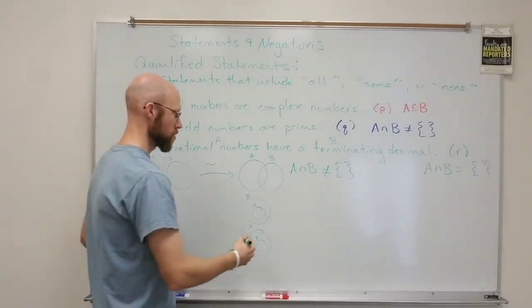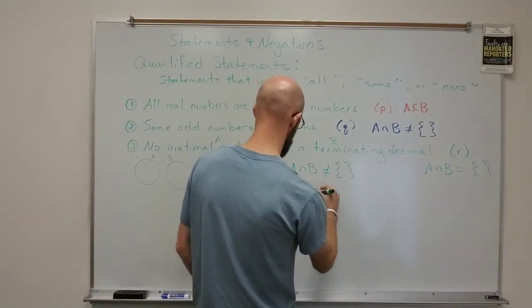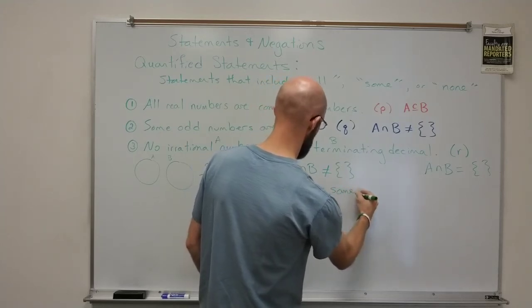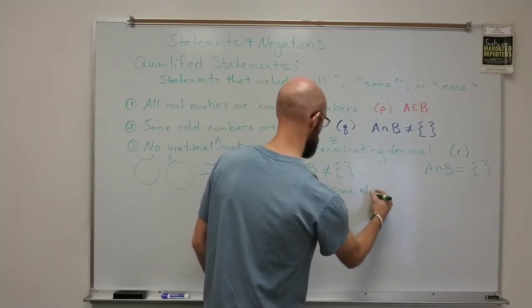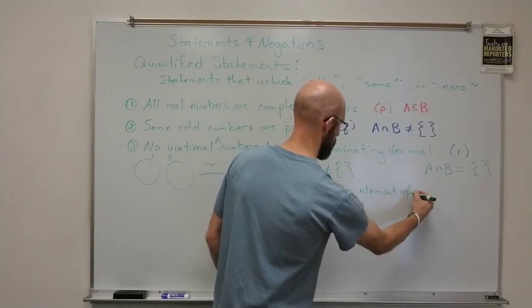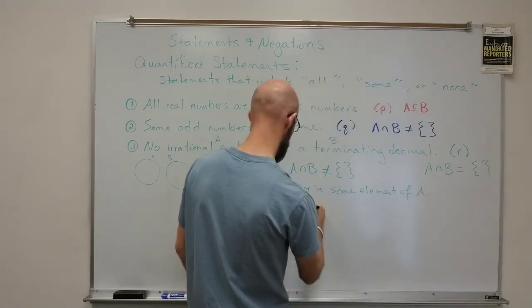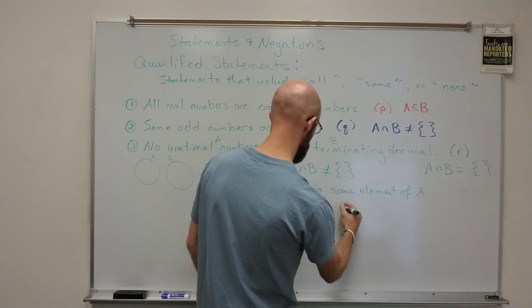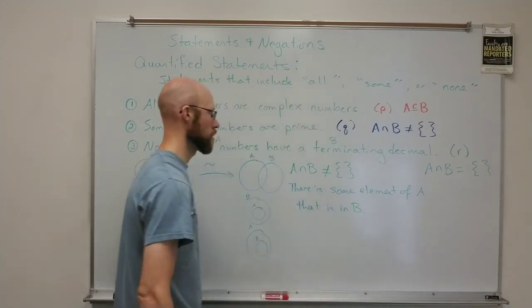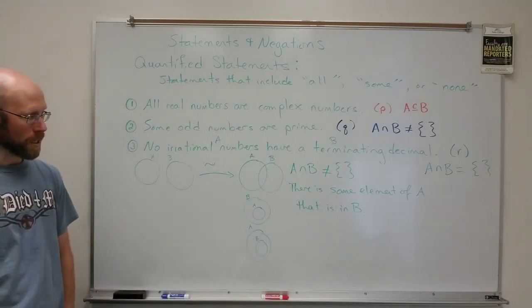So there is some element of A that is in B.